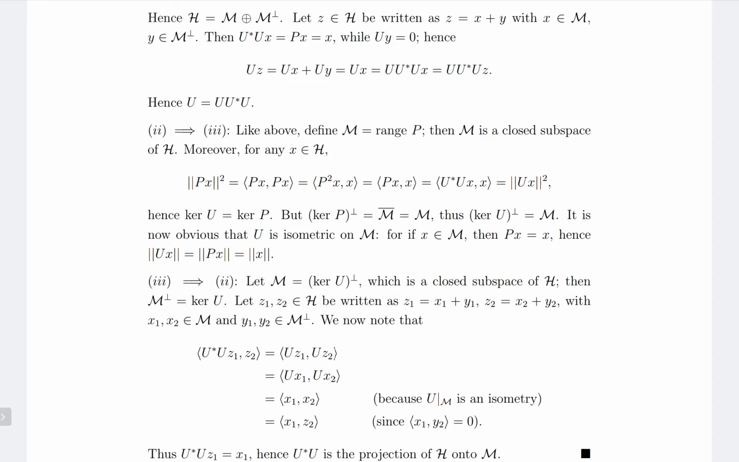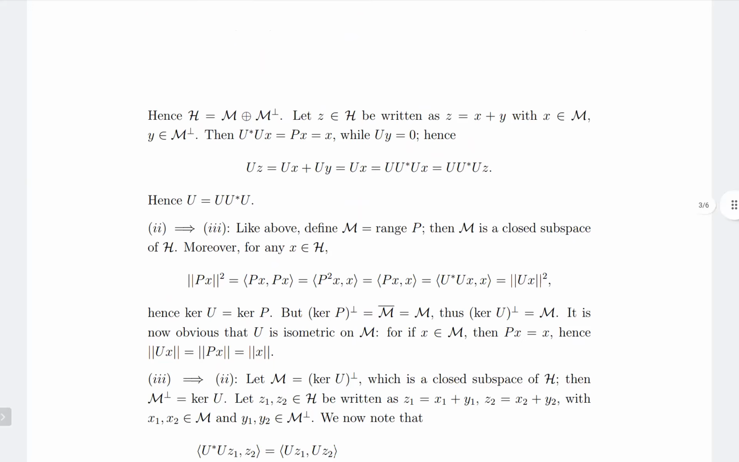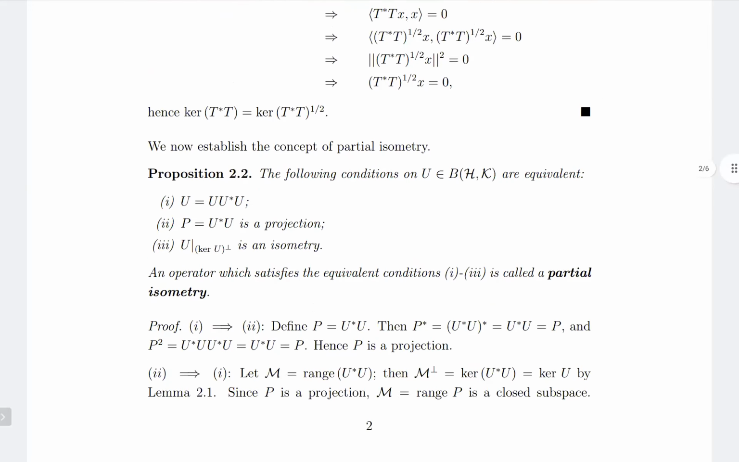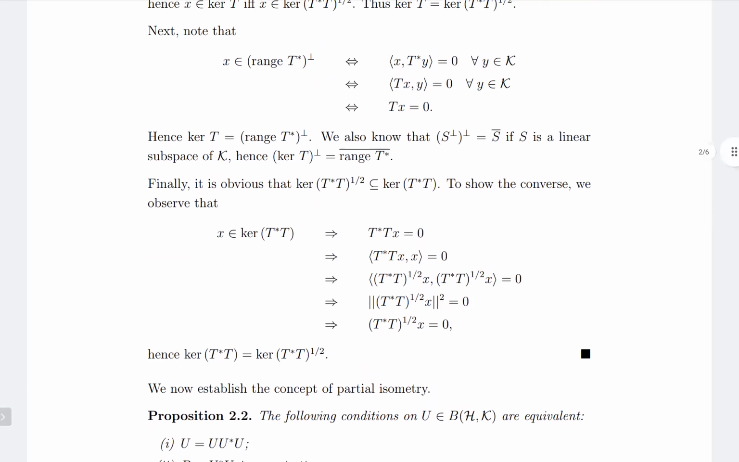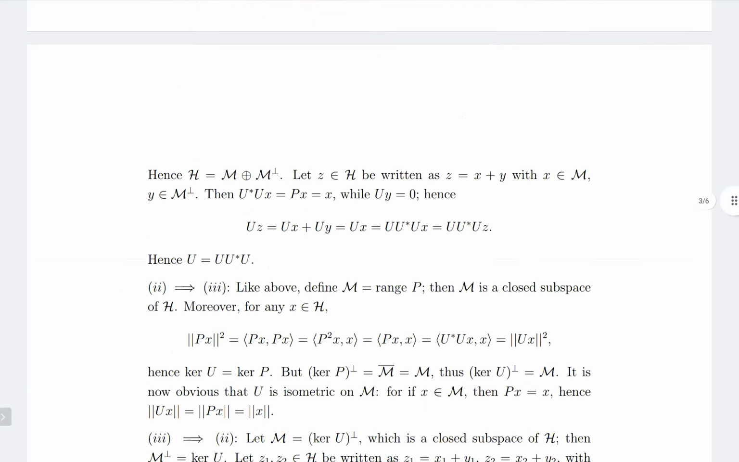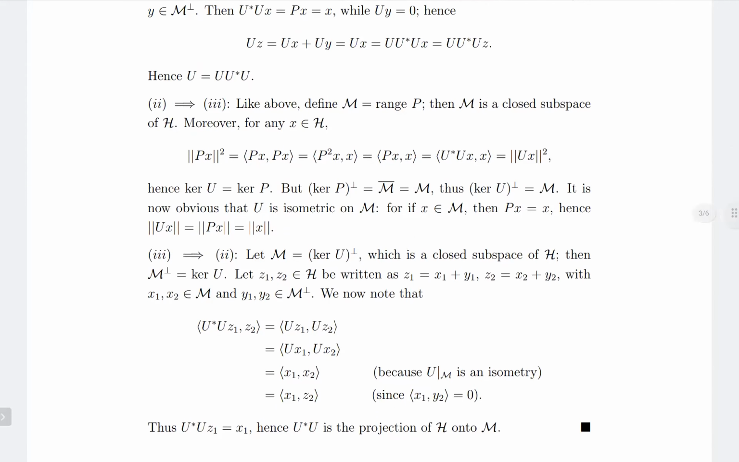But kernel P perp, again, kernel P perp is the closure of range P star. So I'll again go back here. Kernel T perp is equal to the closure of range T star. So we have that kernel P perp is equal to the closure of range P star, but P star equals P, and so this is equal to the closure of M, which is equal to M. And because kernel U equals kernel P, we have kernel U perp is equal to M.